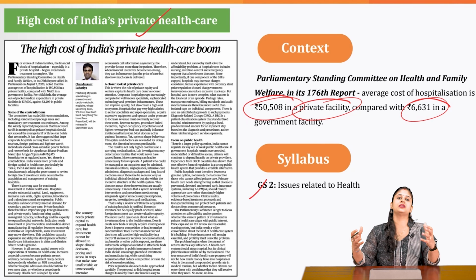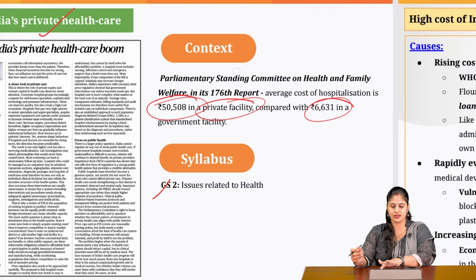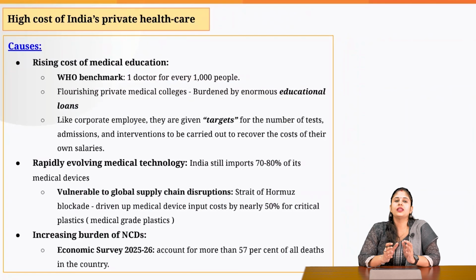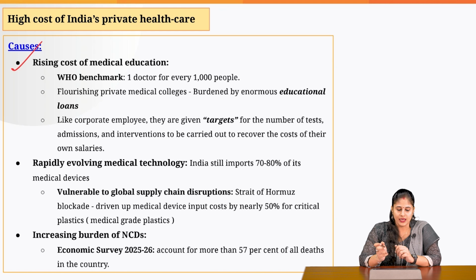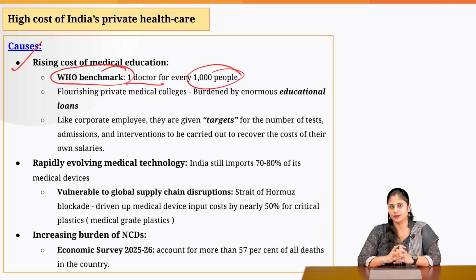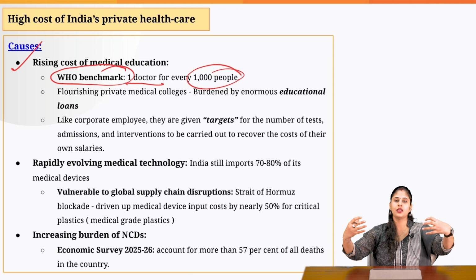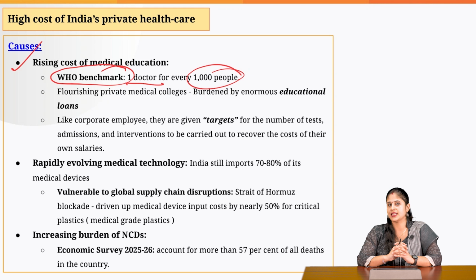Why does this discrepancy in the cost exist? Let's try and understand. What are the causes of rising medical inflation in India? Why are health services becoming more and more costly? The first reason is the rising cost of medical education. Now, WHO has put in front of us the benchmark. What is the ideal benchmark? That for every 1,000 people, you need one doctor. Now, to meet this particular benchmark, more and more medical education institutions have come up.